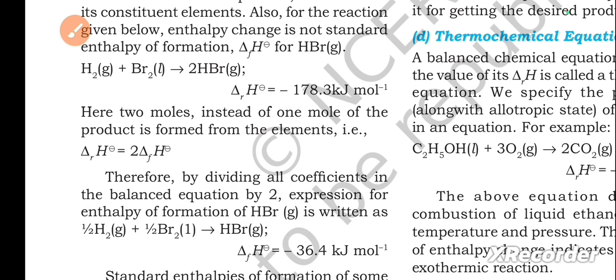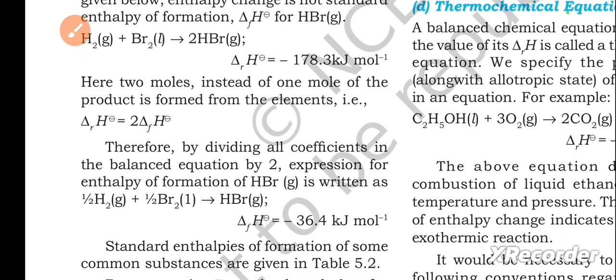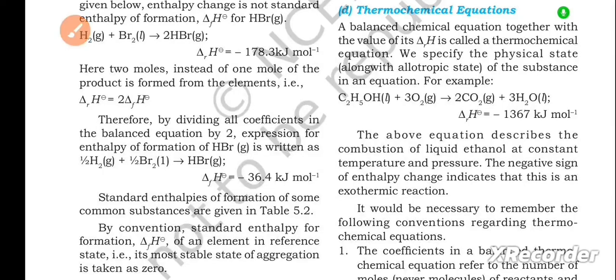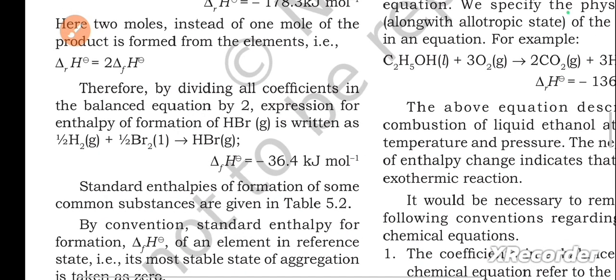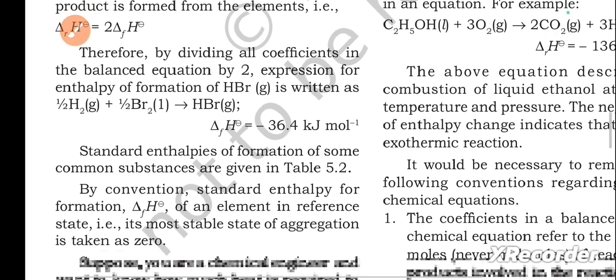Here 2 moles instead of 1 mole of the product is formed from the elements, that is, delta RH equals 2 delta FH. Therefore, by dividing all coefficients in the balanced equation by 2, the expression for enthalpy of formation of HBr is written as, so this is the one, and delta FH equals minus 36.4 kilojoules per mole.